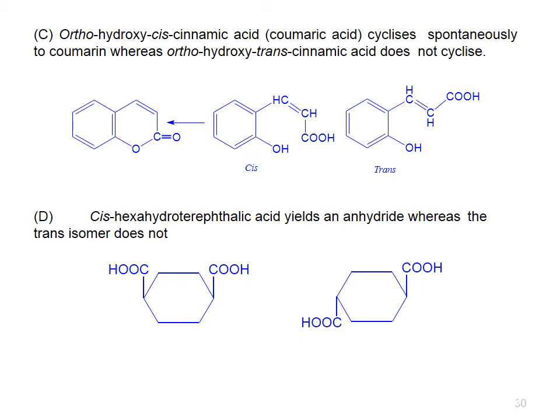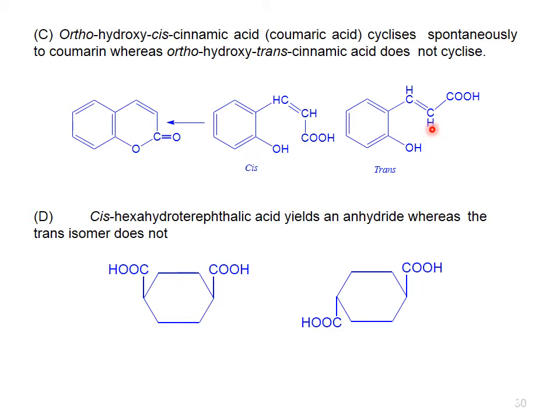This is the ortho position. Cis-cinnamic acid is converted into the cyclized form. It cyclizes easily as compared to the trans form. Here we can determine the configuration, whether it is cis or trans.